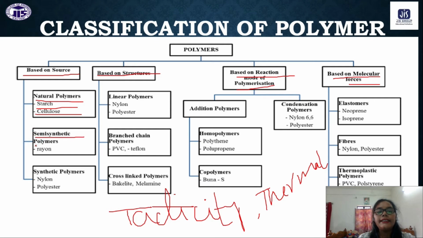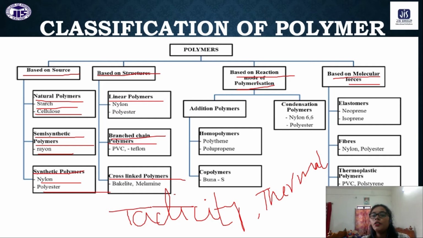Now a semi-synthetic polymer is like rayon, and a synthetic polymer is nylon or polyester. Next, based on structure, there are three types of polymers: one is linear polymer, one is branched chain polymer, and one is cross-linked polymer. Okay.